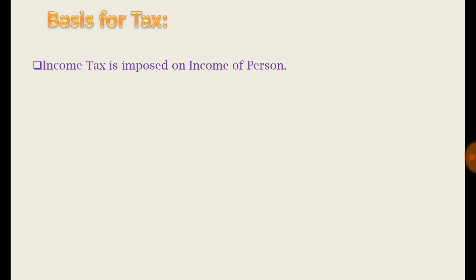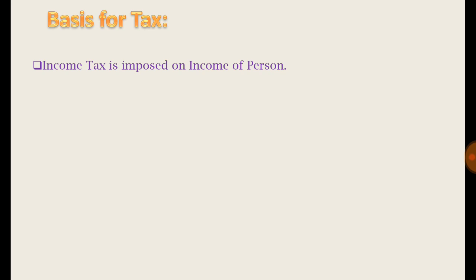First, the basis for taxation is that the income tax is imposed upon income of person. This is the tax upon income of person. In earlier lectures we have discussed the concept of income, and according to that, income means something that comes from outside, and when that person earns the income during that previous year, that will be taxed as per the provisions of income tax.